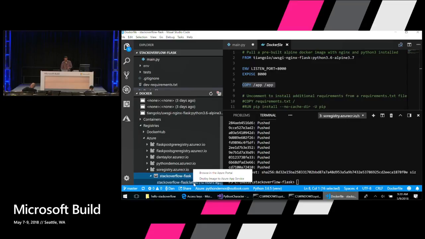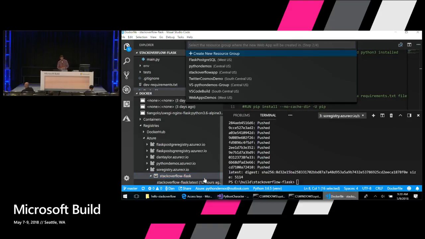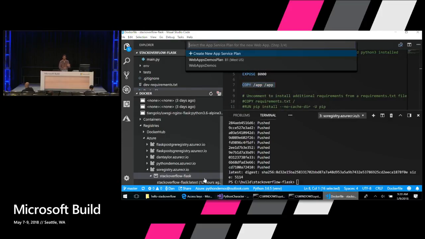So I'm going to right-click on this, and when I right-click on an individual container, I get this really neat functionality with VS Code that allows me to deploy this image directly to a new Azure App Service running in Azure. So I can select Deploy Image to Azure App Service, and remember I created the Stack Overflow app resource group. I can just use that one. It's going to ask me a series of questions here. Now it's asking me which app service plan do I want to use.